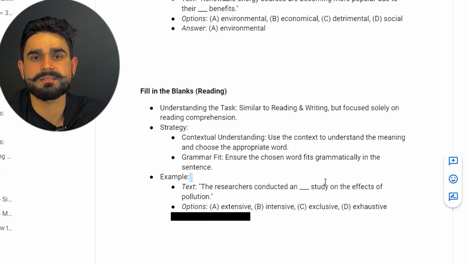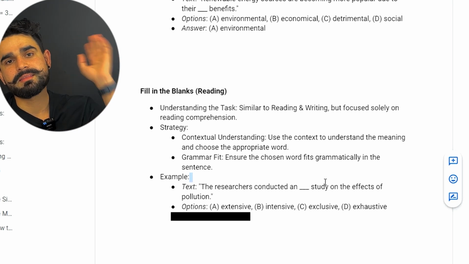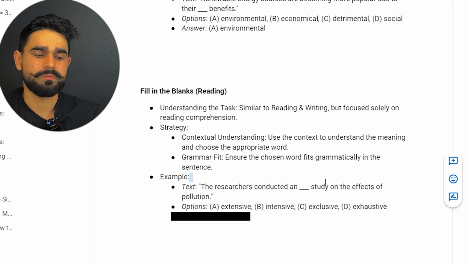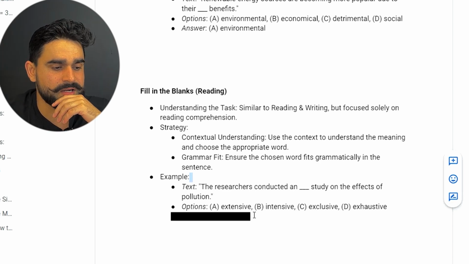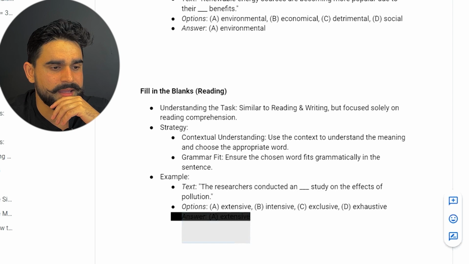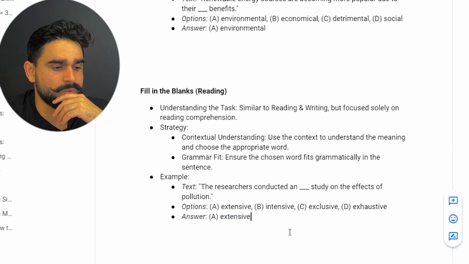We're looking for an adjective that describes the noun. All right, so extensive is the right one. We select extensive, and then that's it. That's the right one. We just move to the next one.